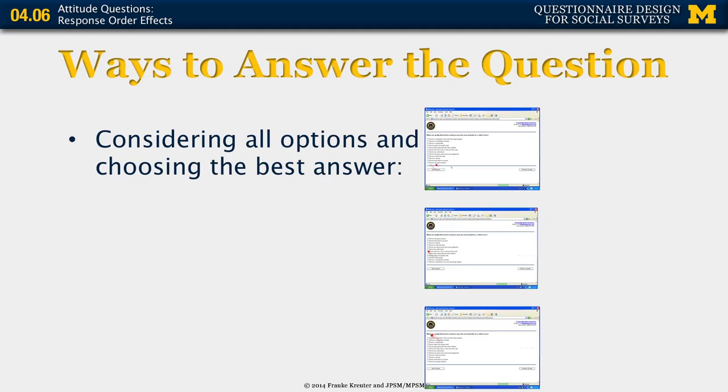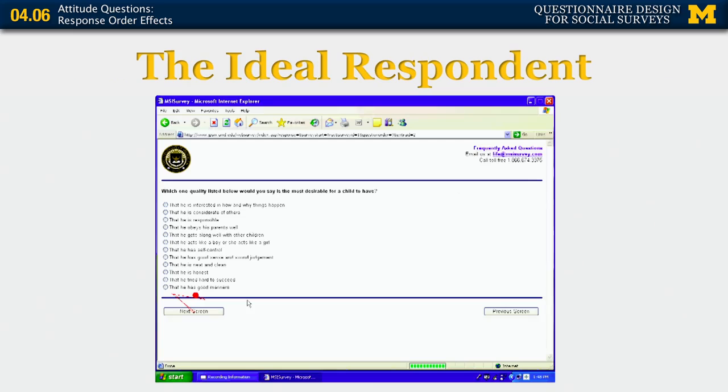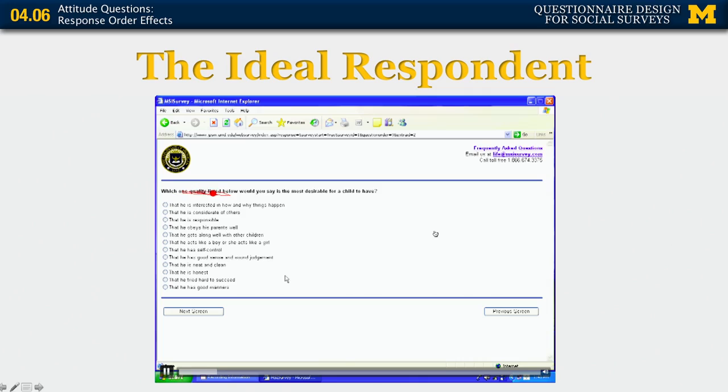Now, let's look actually at how respondents answer these questions. I brought with me a few video clips to show to you. And the first one is a respondent who is considering all answer options and chooses the best answer. So this is like the perfect respondent that we see here. This is an eye tracking study done at the University of Maryland by Mirta Galacic and Roger Tourangeau and colleagues. Not yet published, but we were allowed to use those videos.